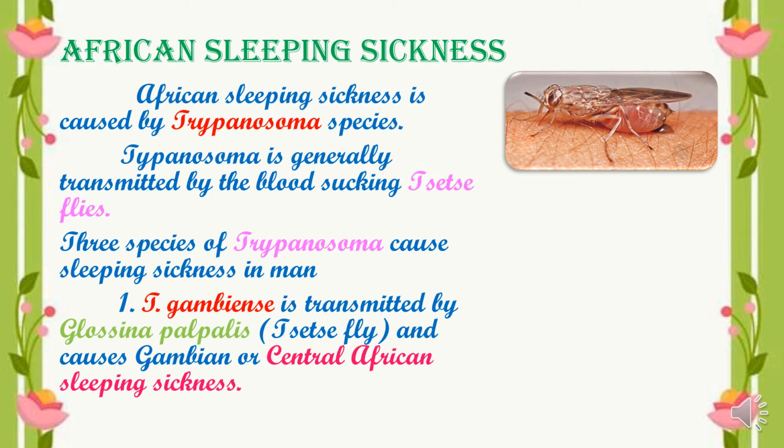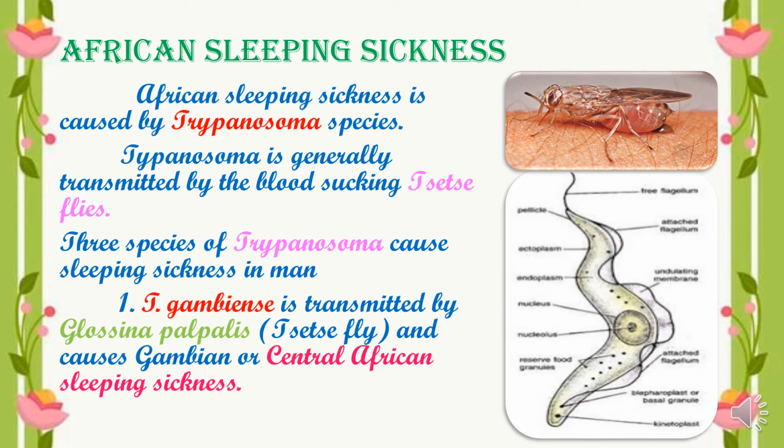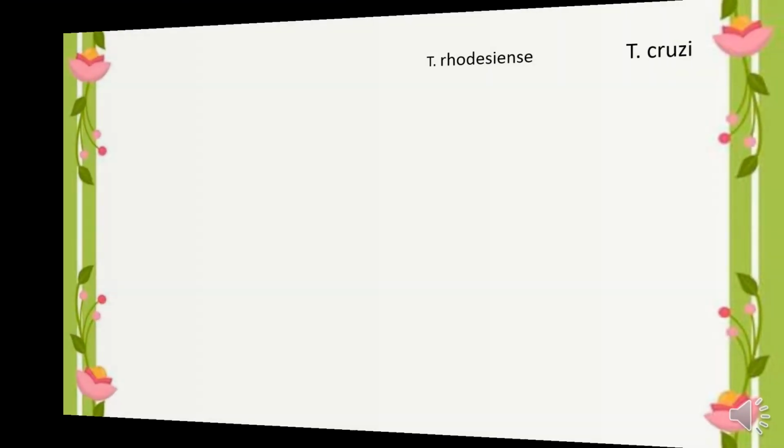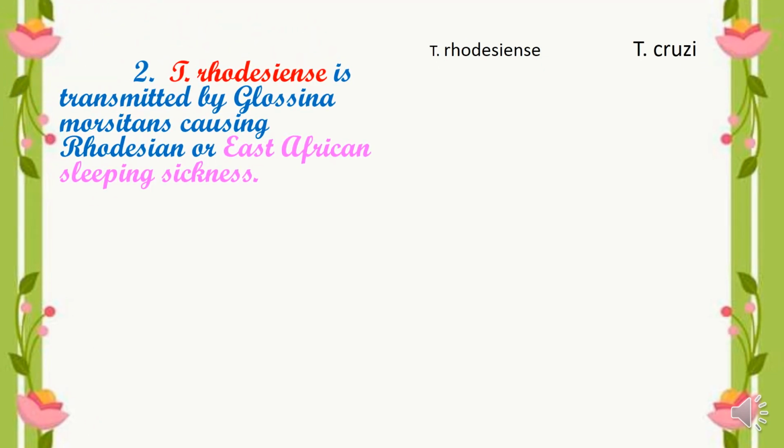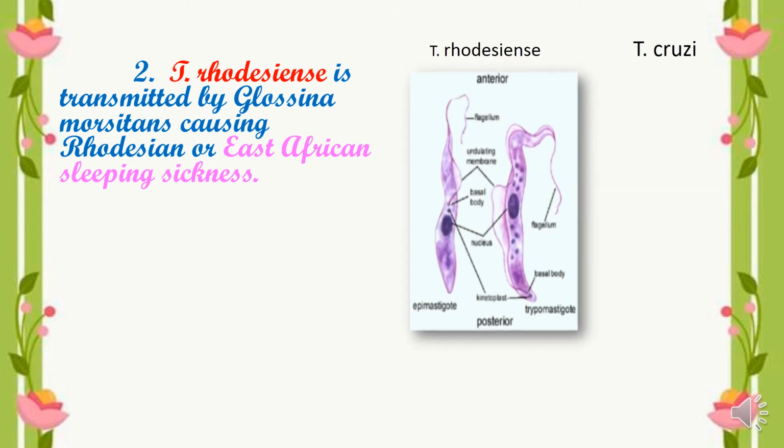What kind of sleeping sickness does it cause? Central African sleeping sickness. So this is the Trypanosoma gambiense responsible for causing Central African sleeping sickness. The next one is Trypanosoma rhodesiense. It is transmitted by Glossina morsitans, causing Rhodesian or East African sleeping sickness.